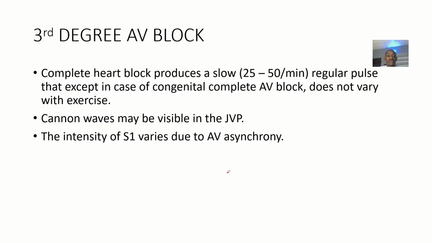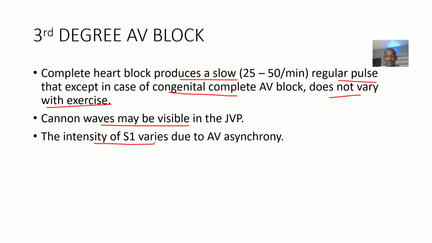Okay, so a complete heart block produces a very slow pulse. If you take the pulse of the patient, this is how I was saying pulse should be between 60 to 100 beats per minute. If you take the pulse of this patient, you'll be having about 25 to 50 beats per minute. Okay, and yeah, the pulse will be regular. All right, except in the case of congenital complete AV block, it does not vary with exercise. Okay, so Cannon waves may be present in the JVP.